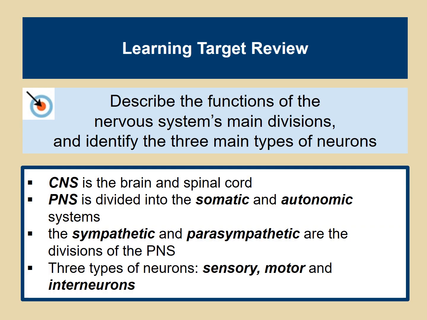To sum it all up, the learning targets for today are to understand that the central nervous system is the brain and spinal cord. The peripheral nervous system is divided into the somatic and autonomic systems. The sympathetic and parasympathetic are divisions of the PNS, and there are 3 types of neurons: the sensory, motor, and interneurons.